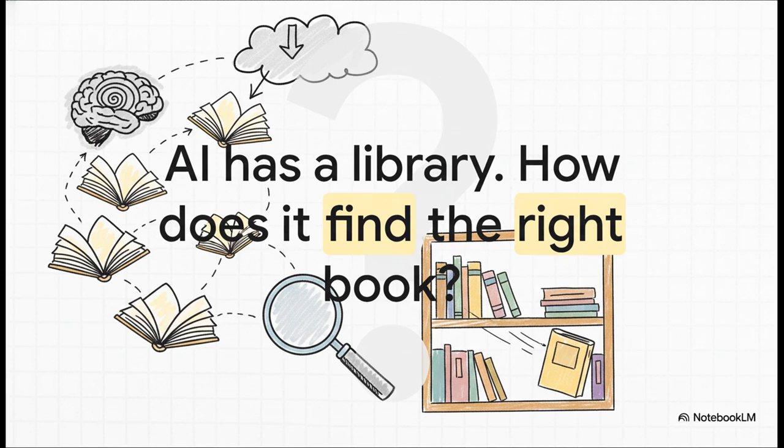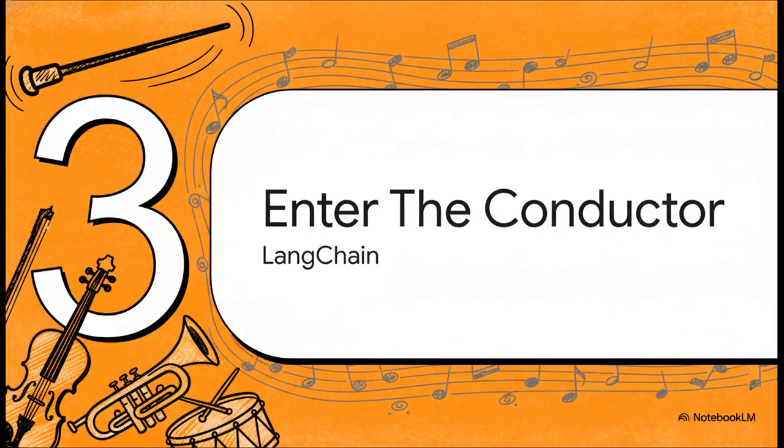Okay, so this is great. Our AI has its awesome new library. That's a huge deal. But wait a minute. How does it actually know which book to grab off the shelf when you ask it something? How do we connect its powerful brain to this new memory? And that is where our second tool makes its grand entrance. We need a conductor to lead our AI orchestra, and its name is LangChain.